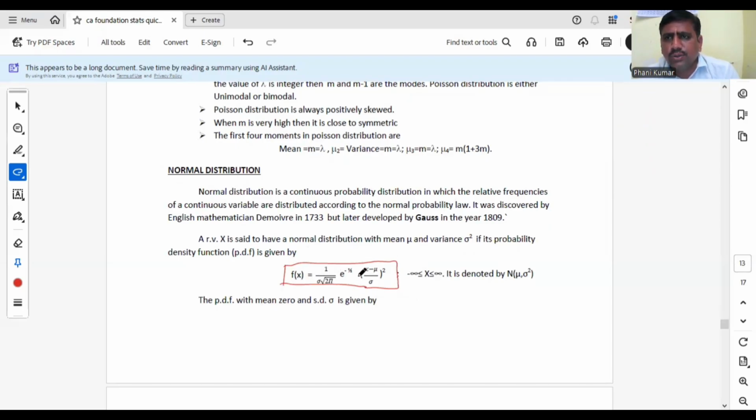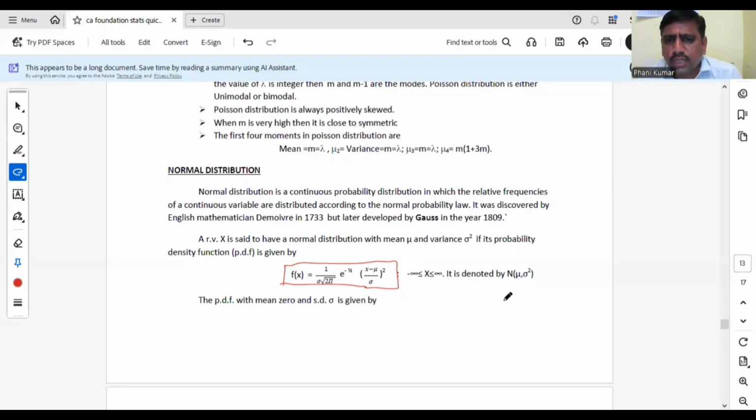Here x is a continuous random variable. That means it can assume any value between certain limits. Any continuous random variable will not take a specific value. It always takes a value between certain limits, less than, greater than, or in between only. Please remember that. So here normal variate limits are minus infinity to infinity.